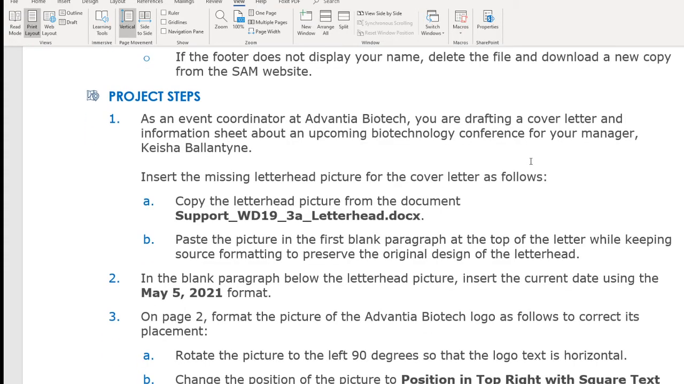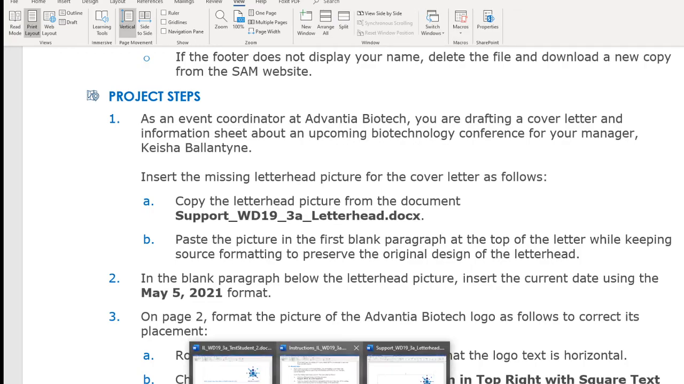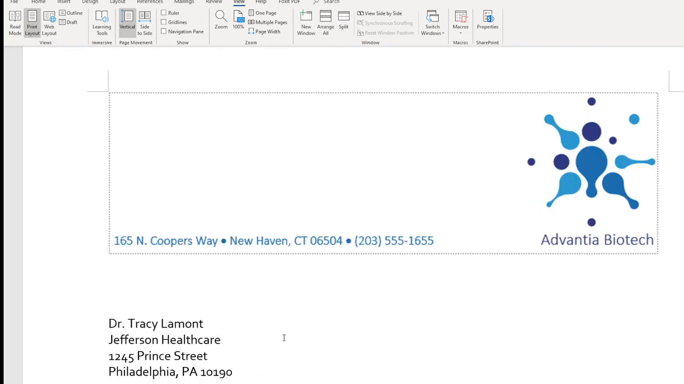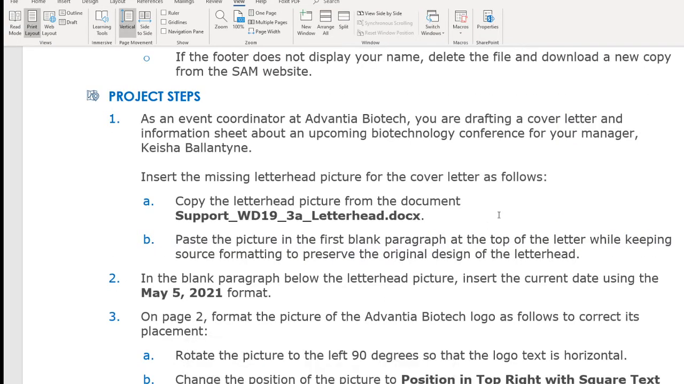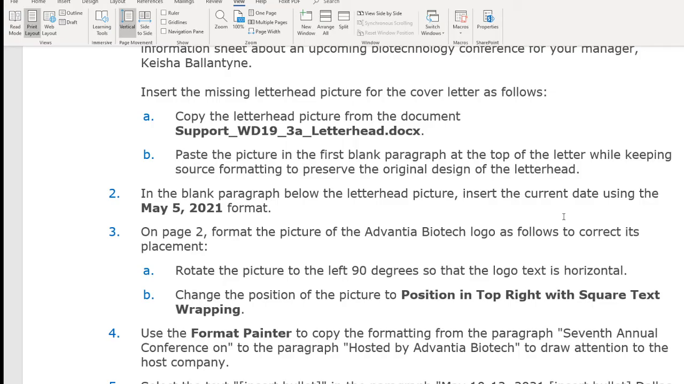All right, now next I need to have a current date. Okay, using this format. So the current date, let's type September 3rd, 2020. Okay, now let's continue right here. So we have the date right now. Let's go to page 2.